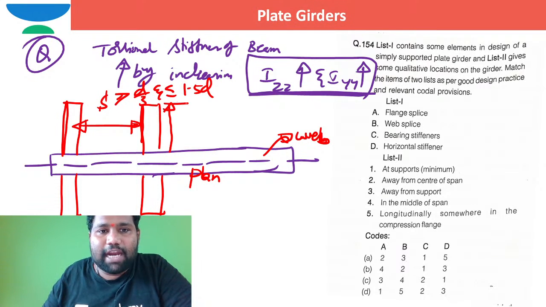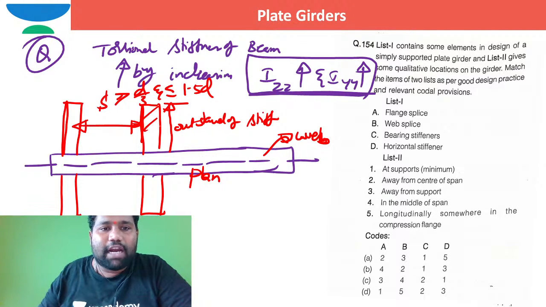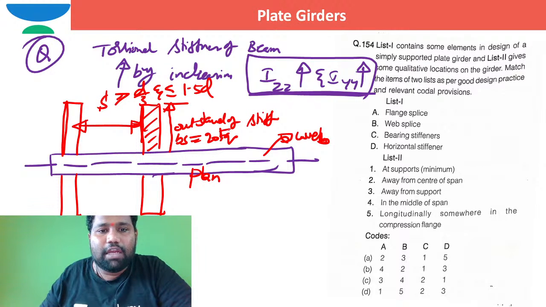This is the outstand of the stiffener, which we call BS, and it is 20 times the thickness of the stiffener, 20 times TQ.